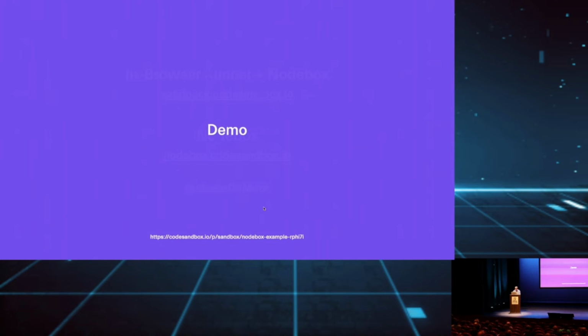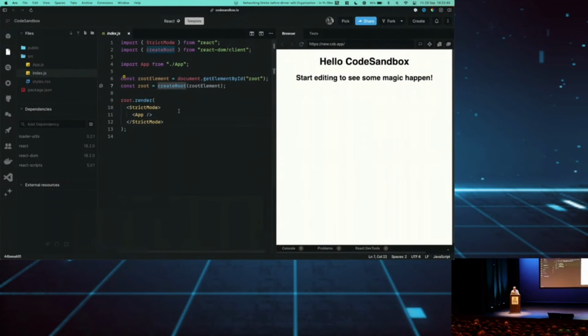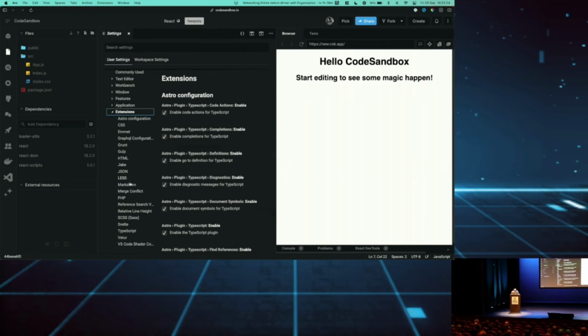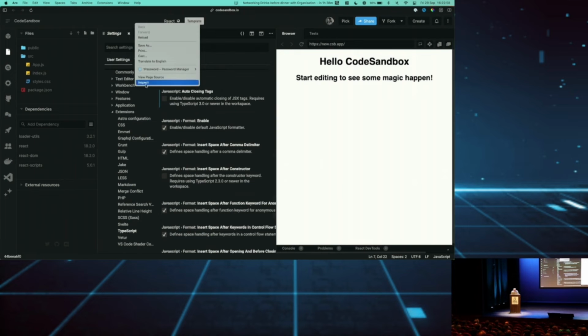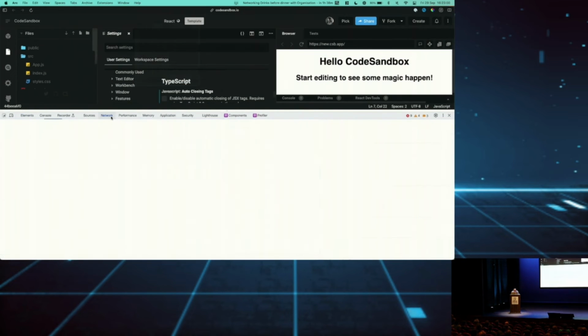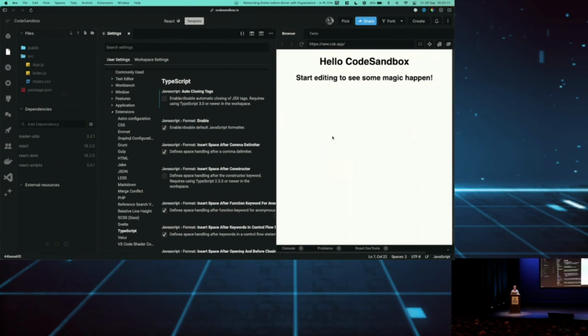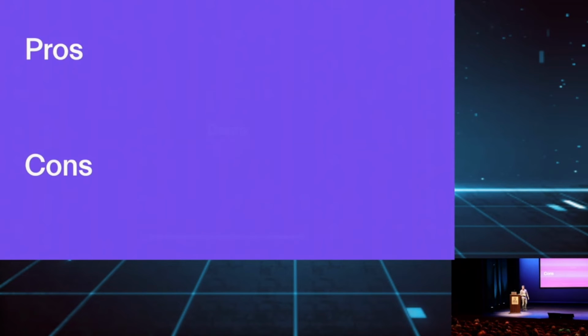And I do want to show quickly that we are, in fact, running VS Code here with all the extensions. There are lots of them, even a PHP extension, a TypeScript extension. And you can also see the child process work here because we are spawning a lot of workers, for example the client extension host worker and the TypeScript worker, to get these extensions to run. But they think they are in a Node.js environment, but they're not.